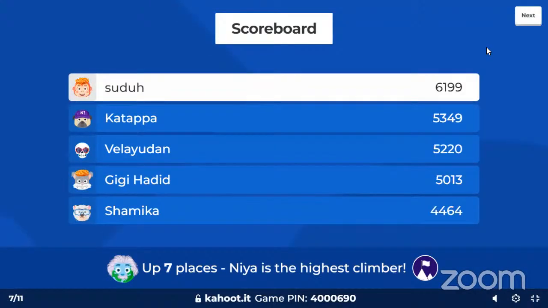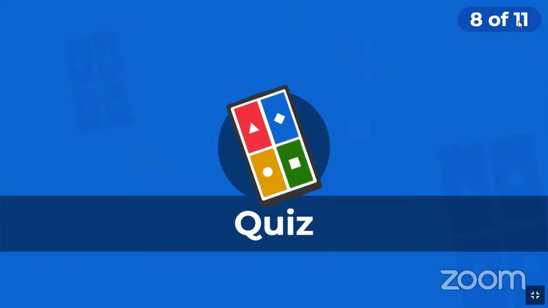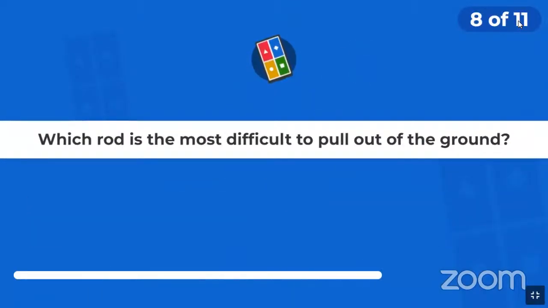Leaderboards, any changes? No, everyone is sticking to their places. Sudu, Katappa, Velayathan, Gigi Hadid, and Shamika. Up 7 places is Nia, the highest climber. Again, Nia is challenging NH. Let's see whether Nia or NH can end up in the top 5.